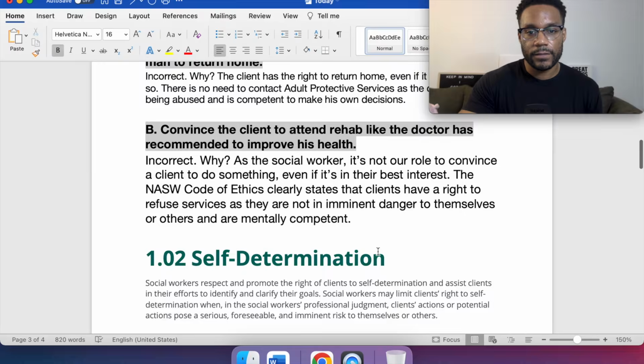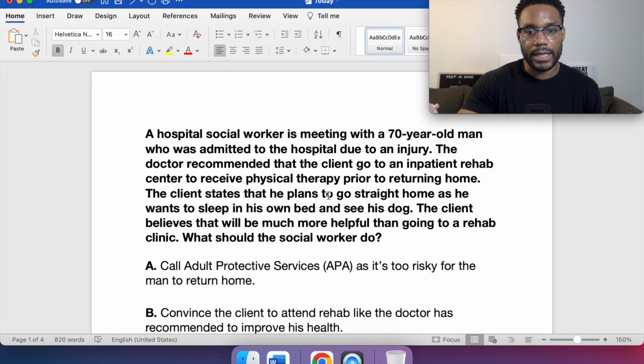This right here is saying, hey, the man is being released. The doctor is recommending rehab, physical therapy, right? He doesn't have to follow through with it, even though we're like, hey, it would be in your best interest if someone were to follow through with this.